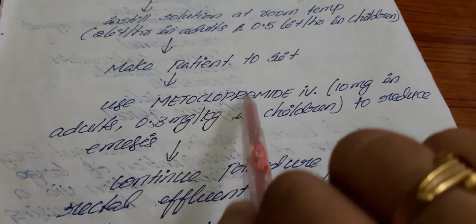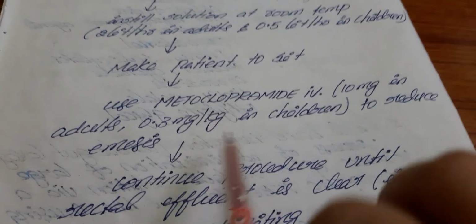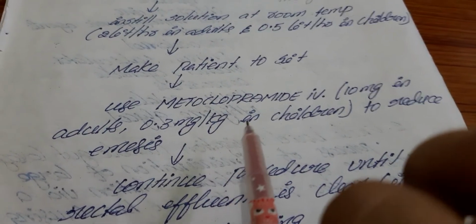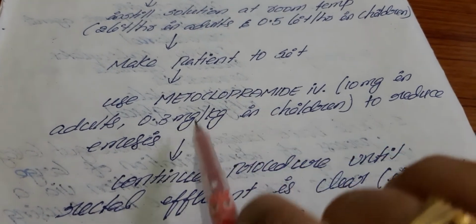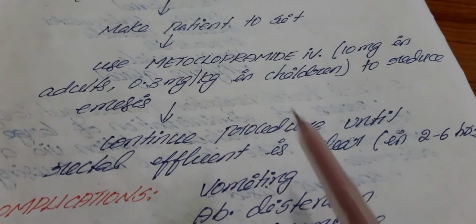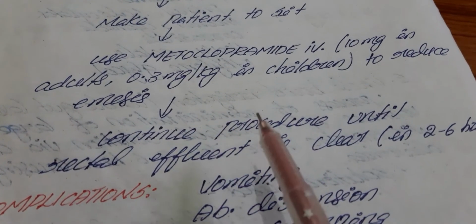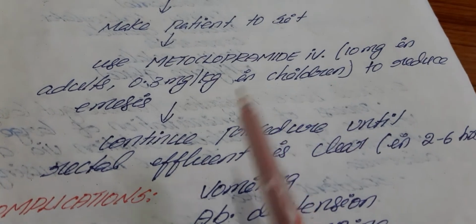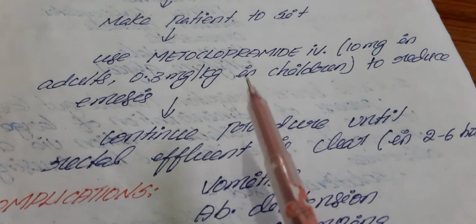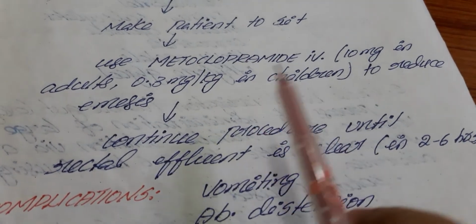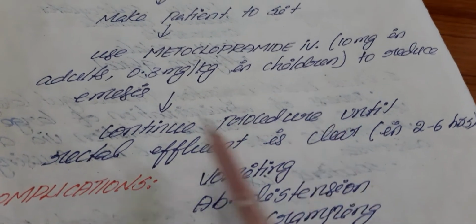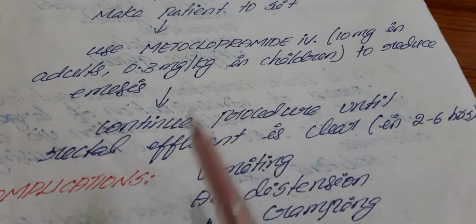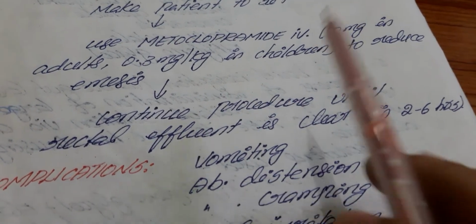Metoclopramide is an anti-emetic drug. Why are we using metoclopramide here? For reducing emesis, for reducing vomiting. Here our aim is to remove the poison through feces, not through vomiting. That's why we want to reduce the vomiting and induce diarrhea in the patient. In that process the poison will be eliminated through the feces.